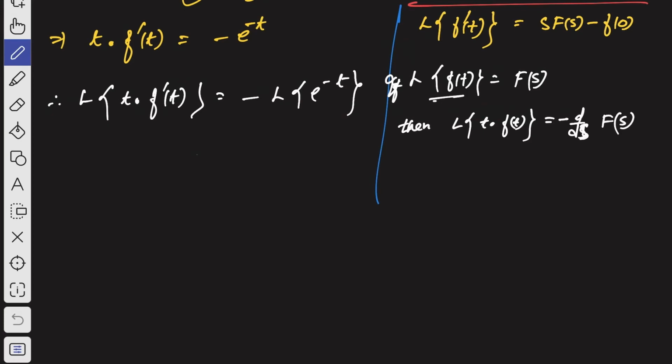Now, what we have is t into f dash of t, not f of t. Then what will we get? We have this result: minus d by ds of the Laplace transformation of f dash of t.